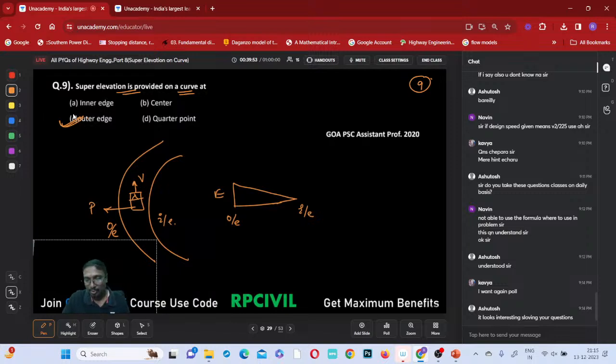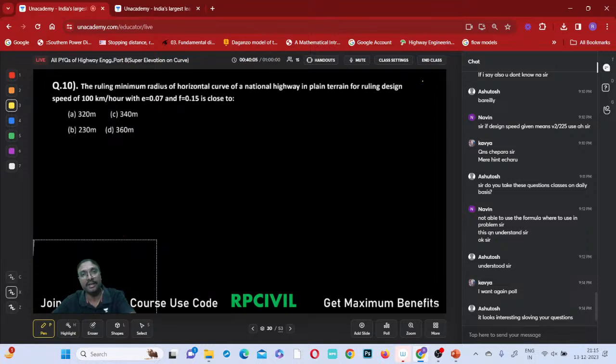On the outer edge side the super elevation, this rise or sloping, is done, or on the inner edge side? Tell me, everyone, which side is it done? On the outer edge side only. So which one is the correct answer? Outer edge is the correct answer, right? So shall we move to the next question? Right. This is actually a KPTCL question.